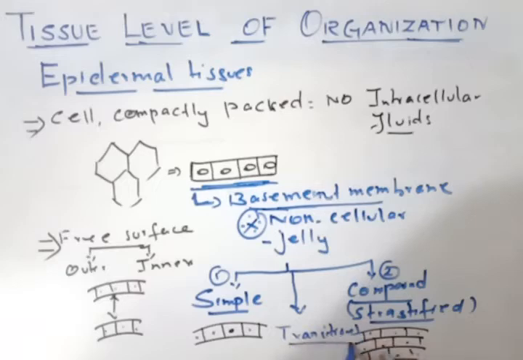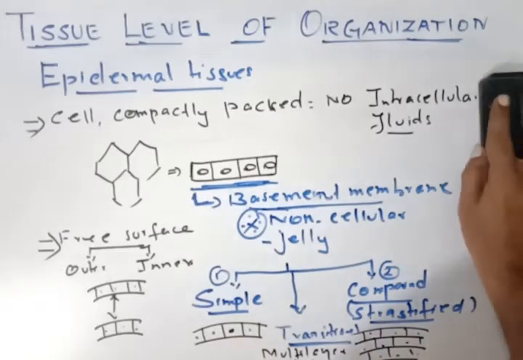Transitional epithelium means it is multi-layer, but when it stretches, it becomes a single layer. That we will talk about later. Okay, right. So these three things are important regarding these epidermal tissues. Epidermal tissue has two main types, simple and compound. So this is important.